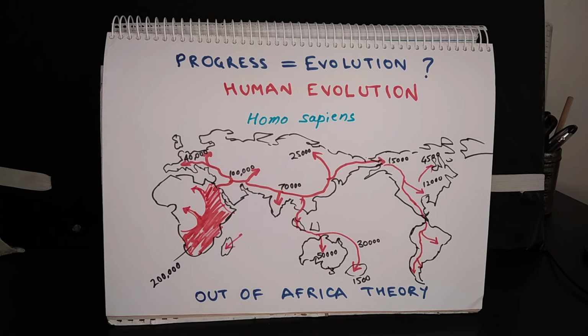Now this map shows the evolution of Homo sapiens, that is the modern human. The most accepted theory is the out of Africa theory. As per this theory, the modern humans, that is Homo sapiens, evolved around 200,000 years back in the African continent. Then they started moving out in search of food, shelter and better opportunity. So a time came around 100,000 years ago that they reached around the Mediterranean Sea, that is around the Middle East,